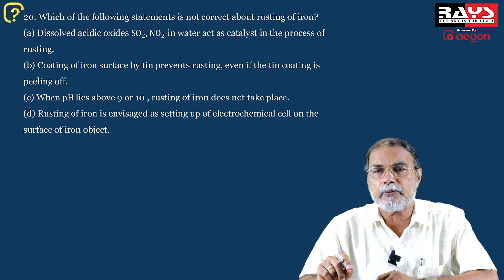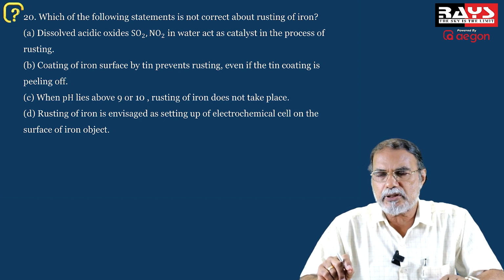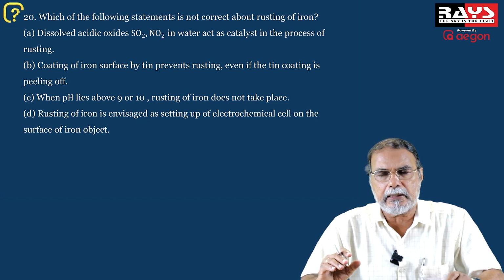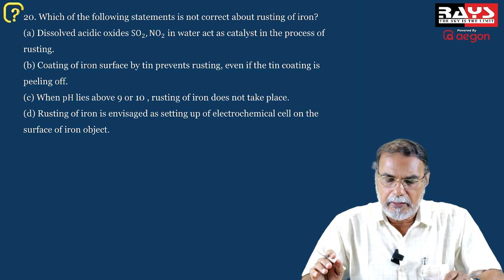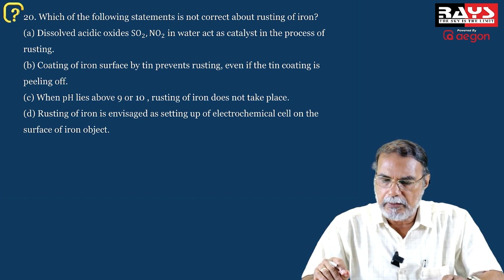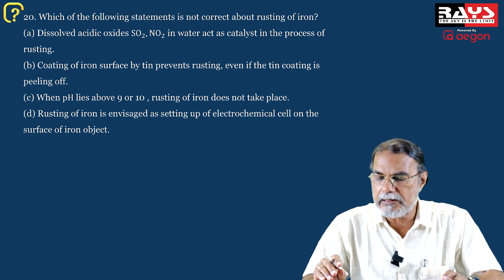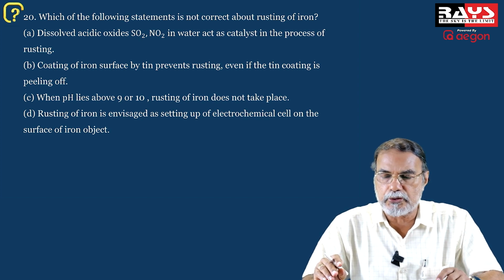Now coming to question number 20, which of the following statements is not correct about rusting of iron? It's a question from electrochemistry. Sometimes they ask questions on rusting of iron and what are the mechanisms by means of which the rusting of iron can be prevented. There are various methods, and some statements about rusting of iron are given. In acidic oxides, the presence of acidic oxides in water, there is more rusting taking place because these acidic oxides will act as catalyst in the process of rusting. Of course, acid medium will enhance rusting.